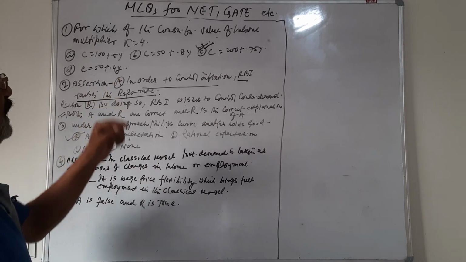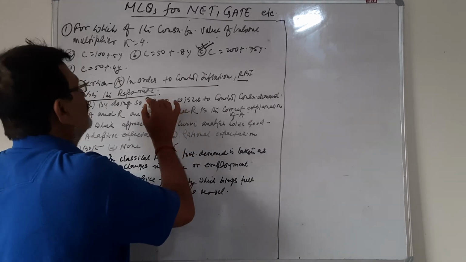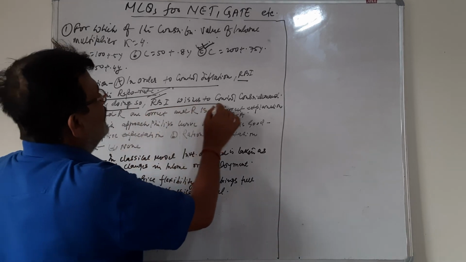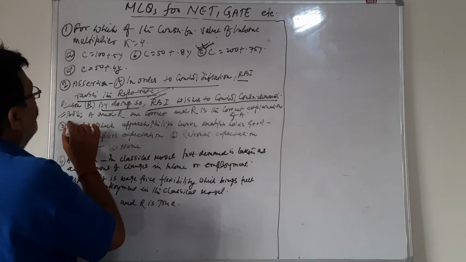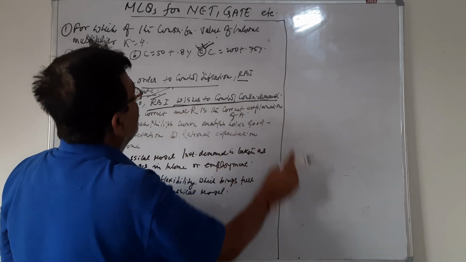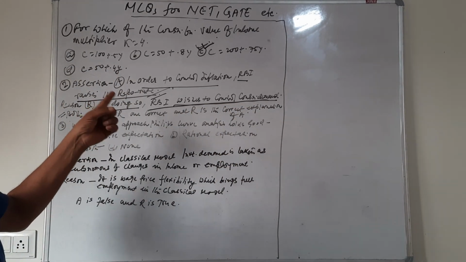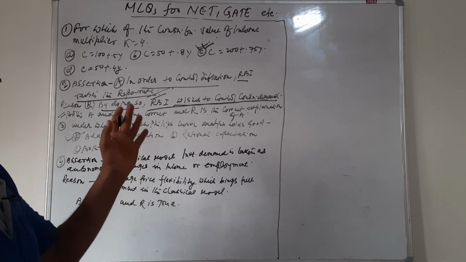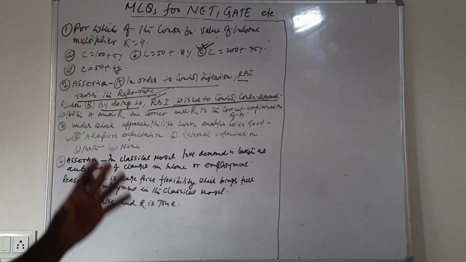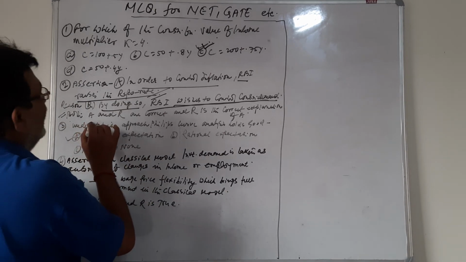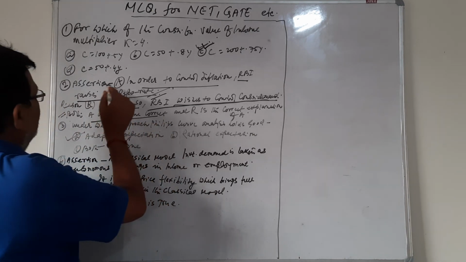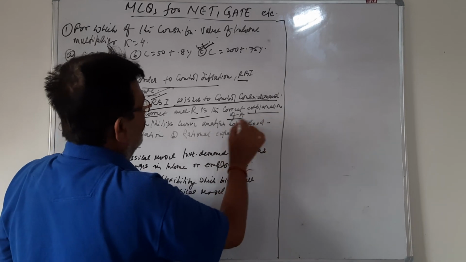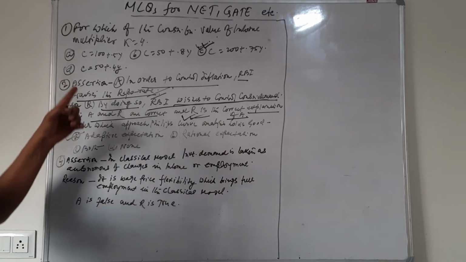So in order to control inflation, conventionally RBI raises the repo rate, that's fine. By doing so, RBI wishes to control consumption. Definitely when RBI raises the repo rate, credit becomes costlier, money supply is reduced, and so consumption gets reduced. So definitely both A, the assertion, and R, the reason, are correct, and R is the correct explanation of A. So this is the answer for question number 2.